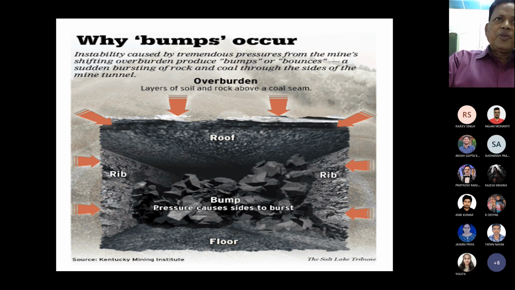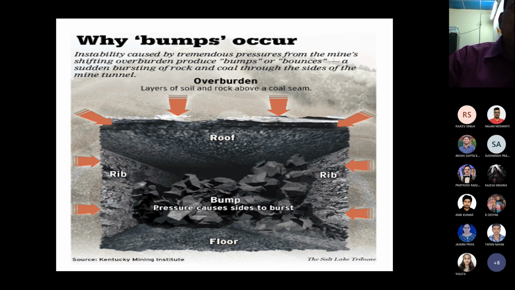So this is the coal mining cavity, the roadway or the board in which you are traveling. This is the roof of the gallery. This is the right side rib. This is the left side rib. This is the floor of the gallery, and this is the bump pressure that causes the sides to burst.